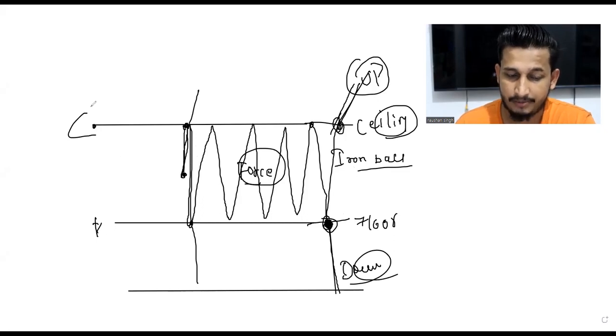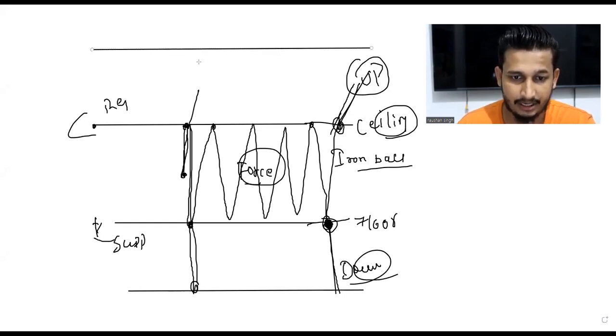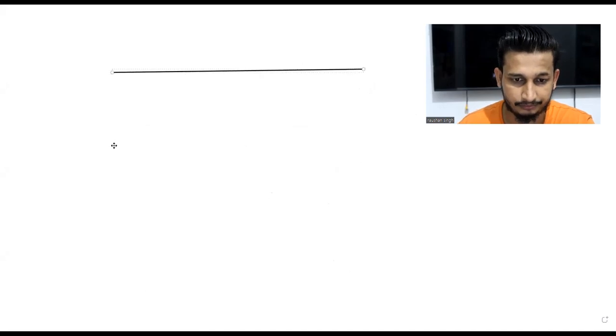Over here the ceiling will act as a resistance and the floor will act as a support. If the floor gets broken, it will go down to the next floor. And if the ceiling gets broken, whichever the next level we have, it will go till that level. So simple thing, I'll draw it clearly for you.